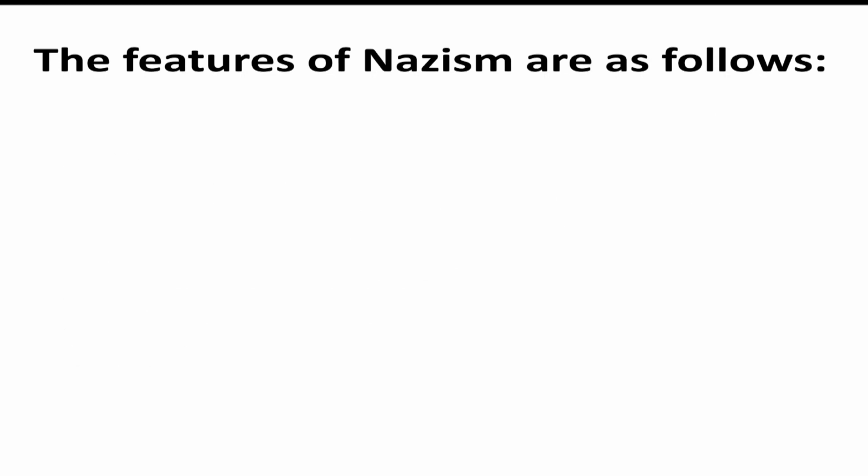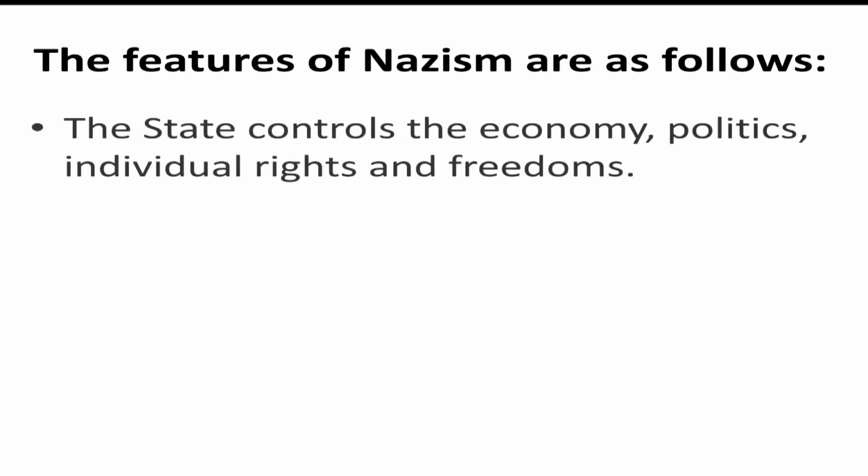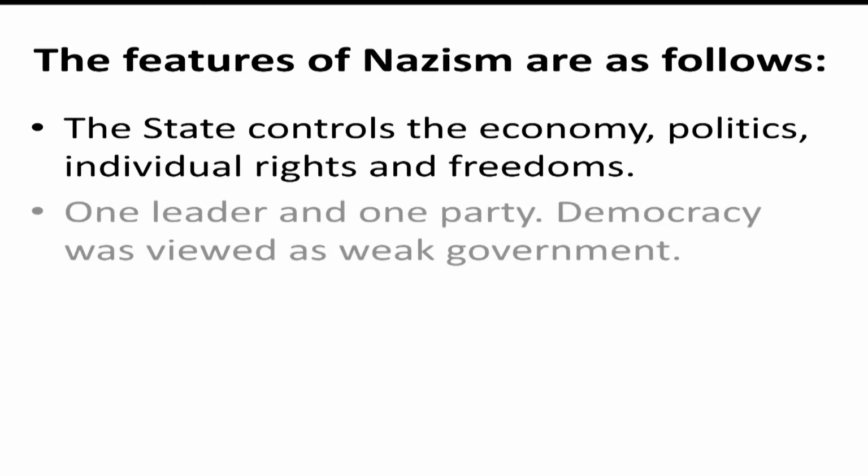The features of Nazism are as follows. The state controls the economy, politics, individual rights, and freedoms. One leader and one party. Democracy was viewed as a weak government.